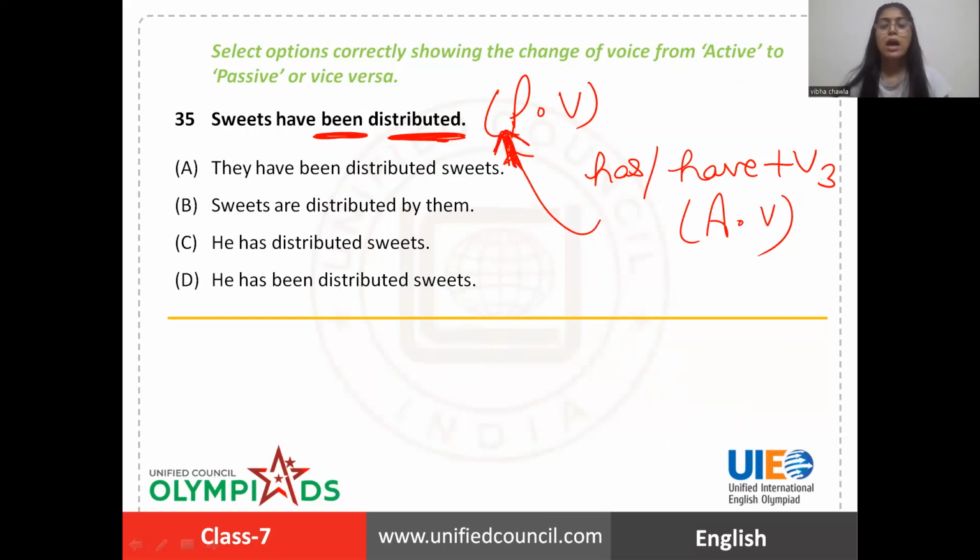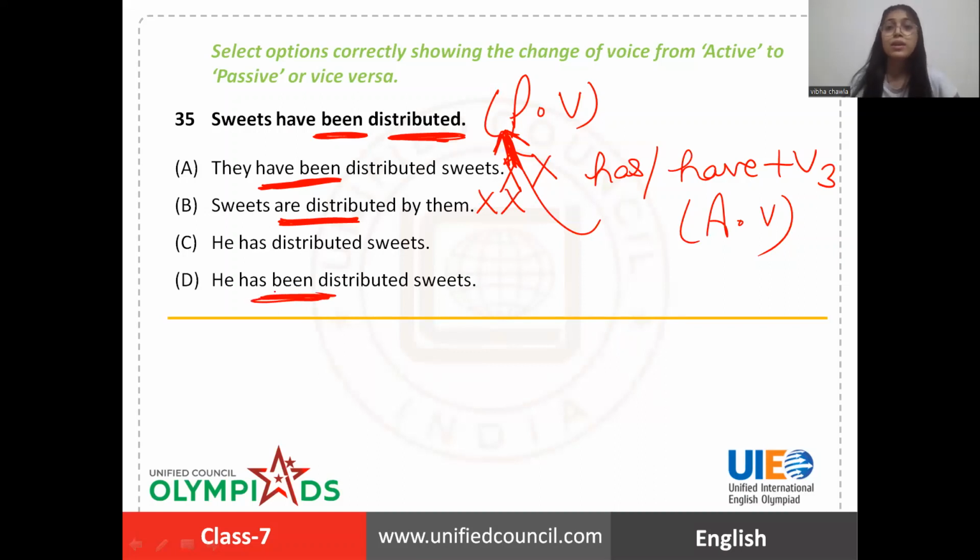Okay, adding been in between has, have, or V3. Okay, so have been, they have been. No, in active voice there should not be a be form of verb. Are distributed, wrong tense. Okay, ruled out.